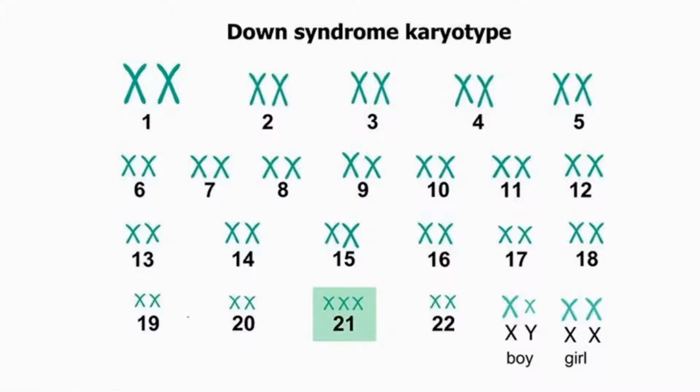Understand? And this is the 21st chromosome. Usually a pair is required, only 2 should be present, but instead an additional one is there. So here the trisomy happened to which chromosome? The 21st chromosome.